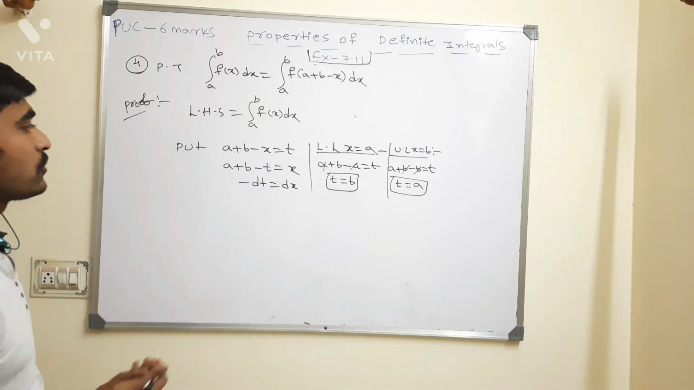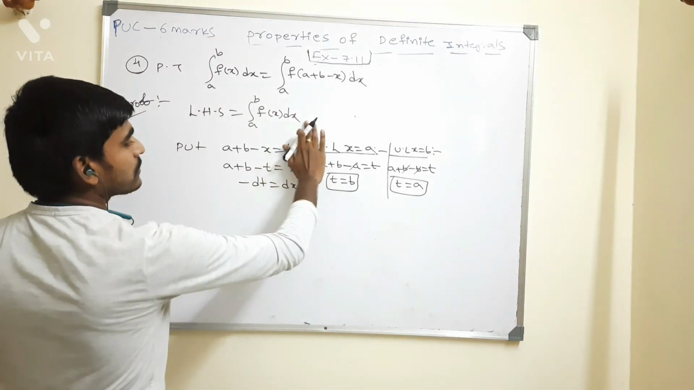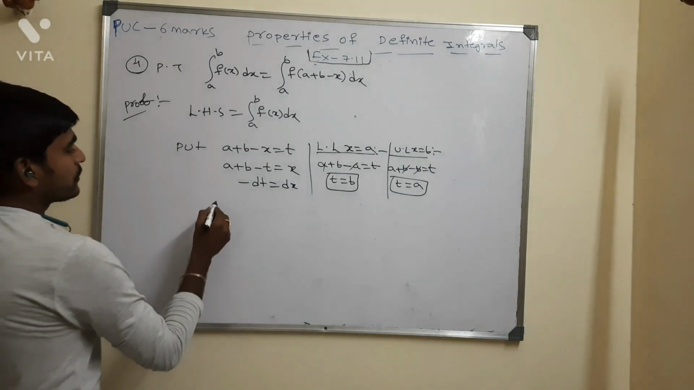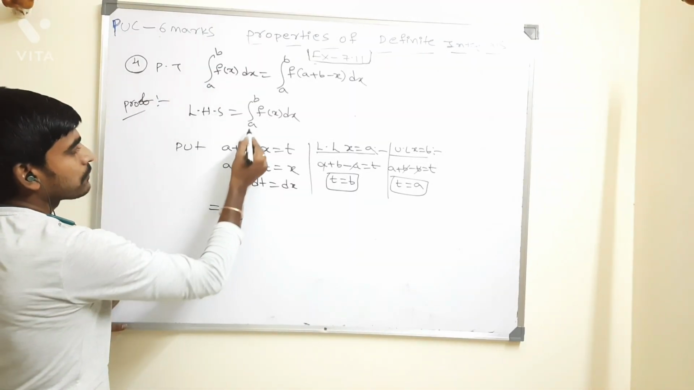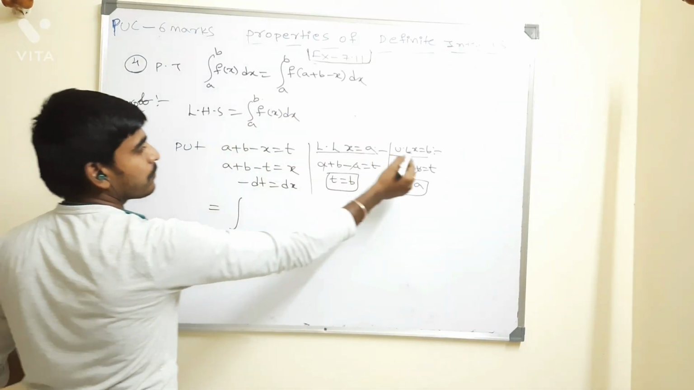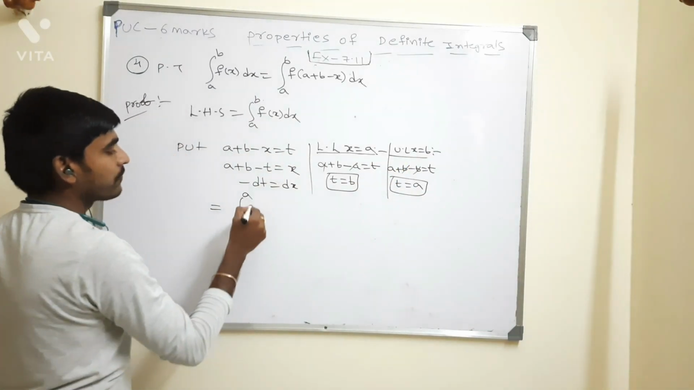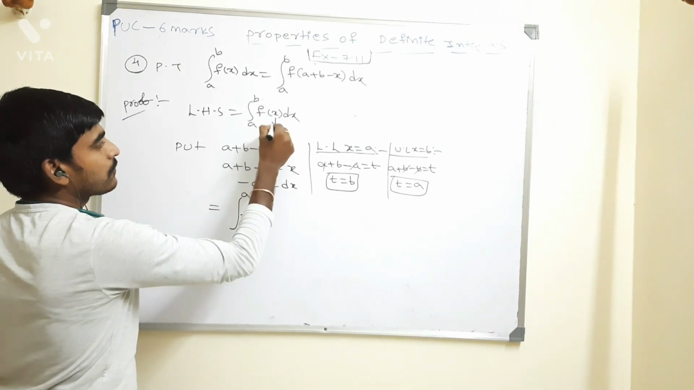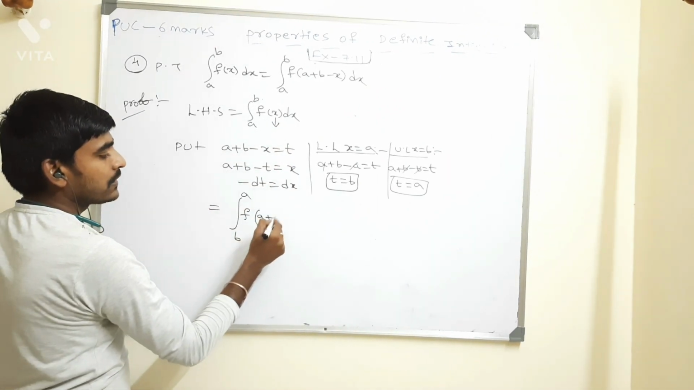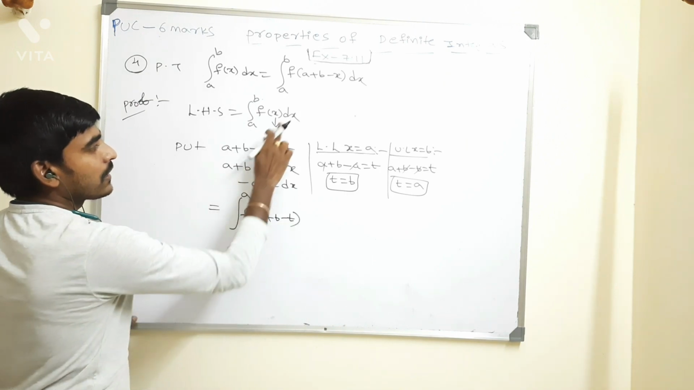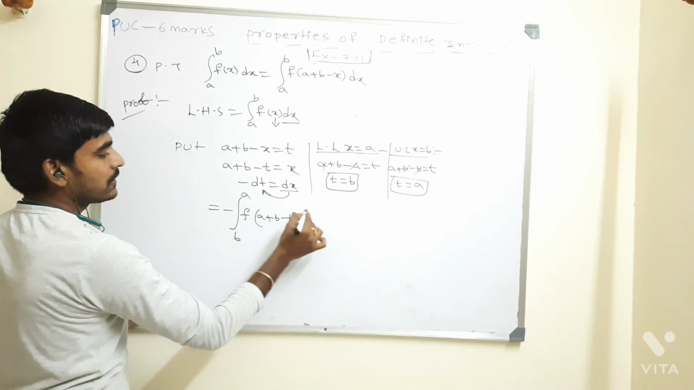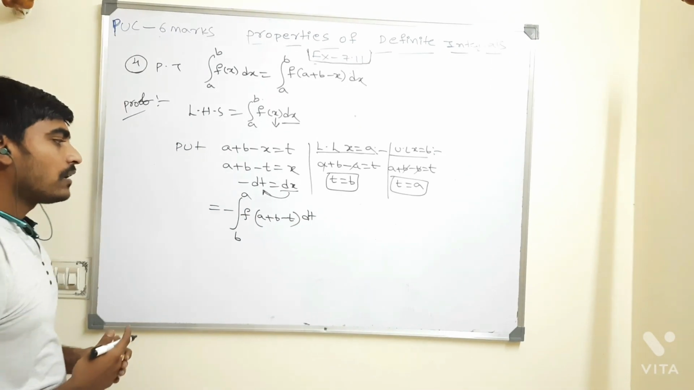Now I need to continue the proof. So I would like to substitute all these values in the left hand side part. Integral of a: the lower limit gives b. When I take the upper limit b, I get a. f of what is the value of x? x I got here, a plus b minus t. And dx is nothing but minus dt.